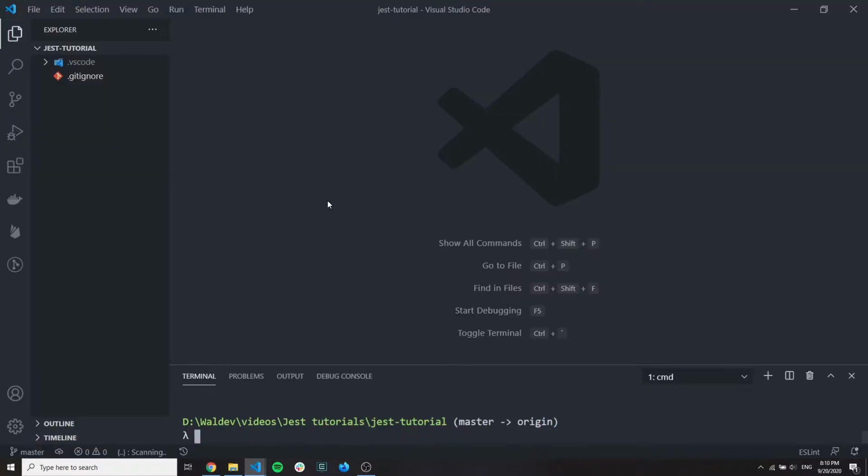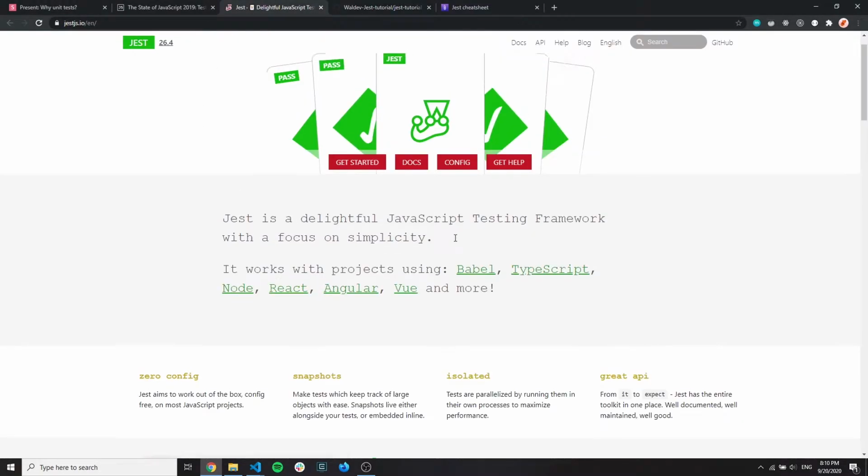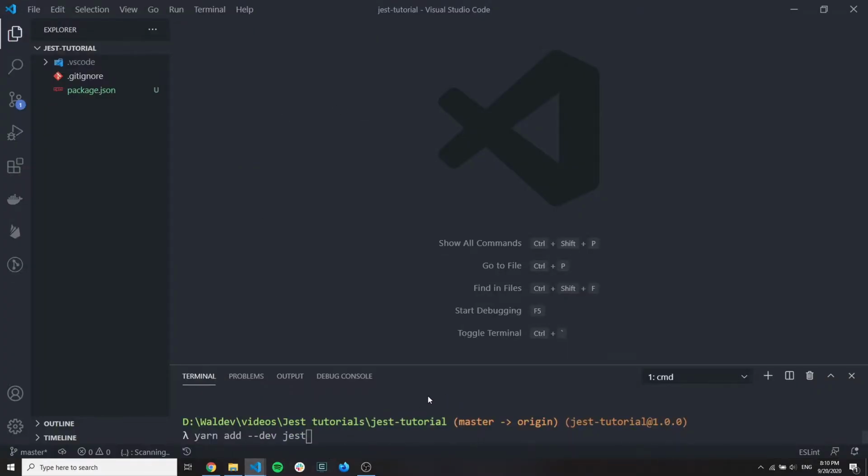I started here with an absolutely empty folder. You can also start with me. In the empty folder, let's run npm init -y. Now we have a package.json and we want to install Jest. How to install Jest? Let's go to the documentation on the Jest website, and we can find that it's actually enough to just install Jest as a dev dependency. So let's run this command and install Jest as a dev dependency.